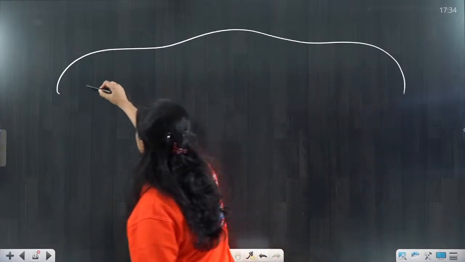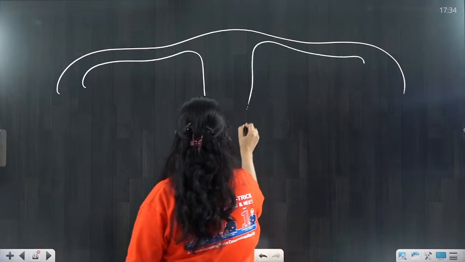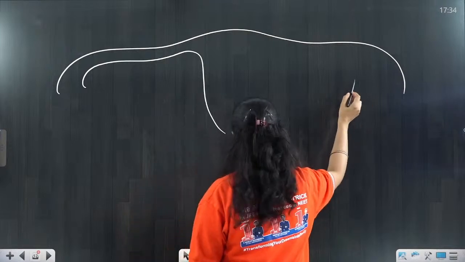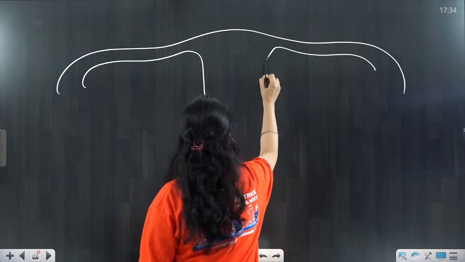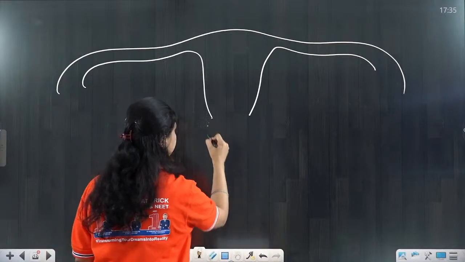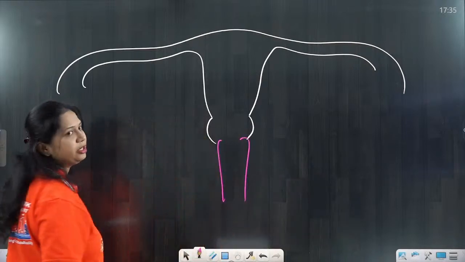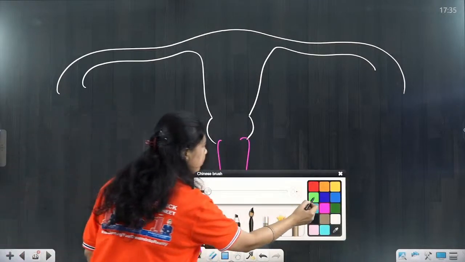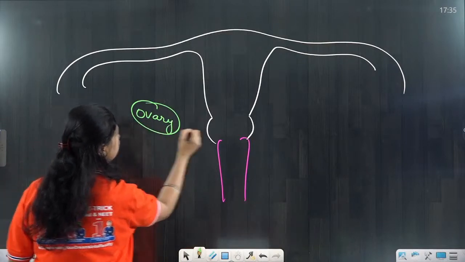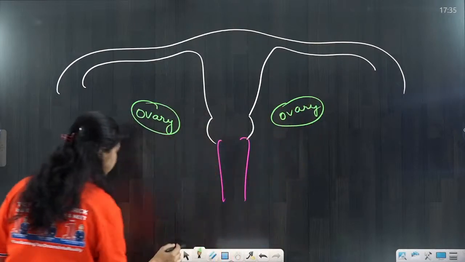This is the structure of the female reproductive system. This is the fallopian tube, and this is the uterus. Here, on both sides, is the ovary.